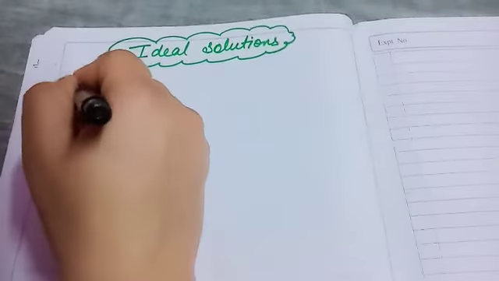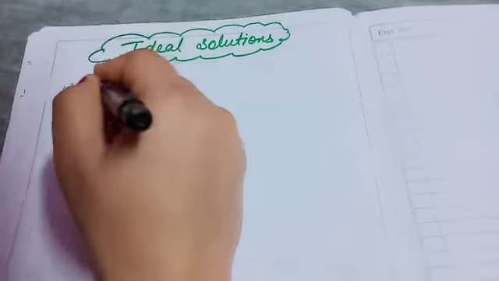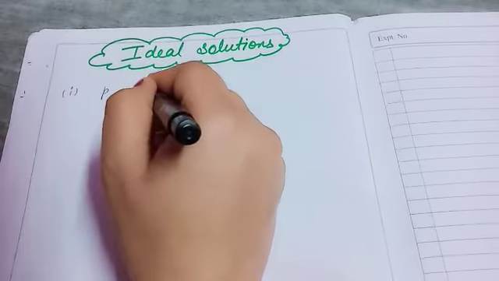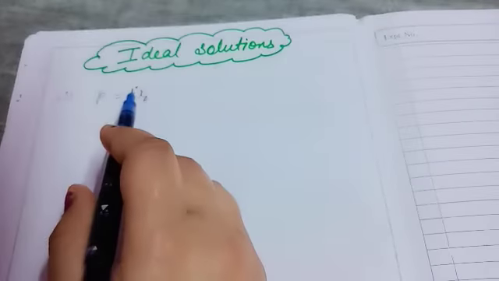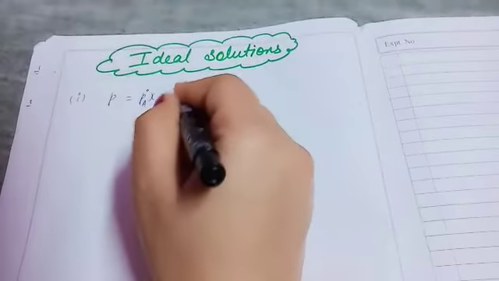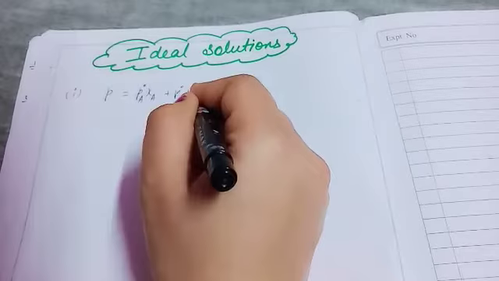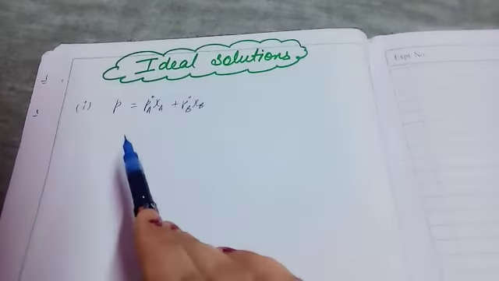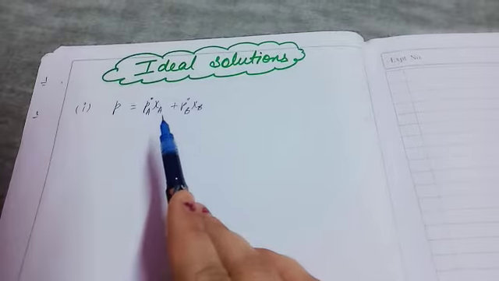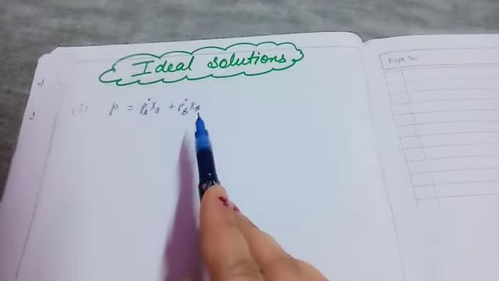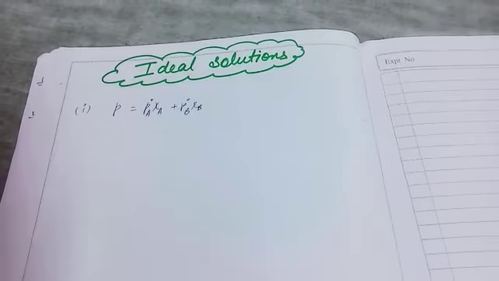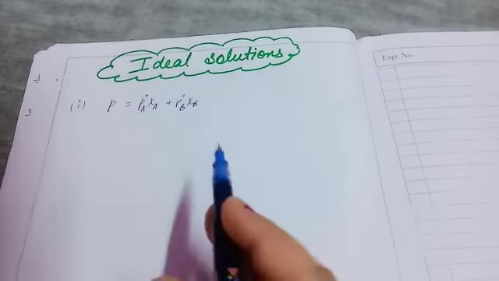The first condition, if you remember, is that total pressure is equal to the sum of the pressures present: P total = P°A χA + P°B χB. So in case of an ideal solution, total pressure is equal to P°A χA plus P°B χB. It means whatever the solution is, it should obey Raoult's law. So this is the first condition.